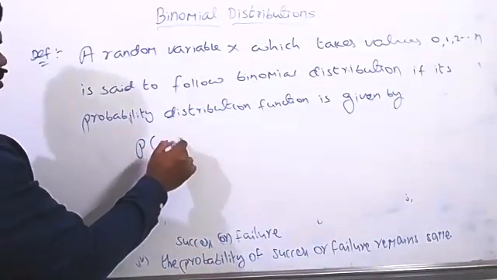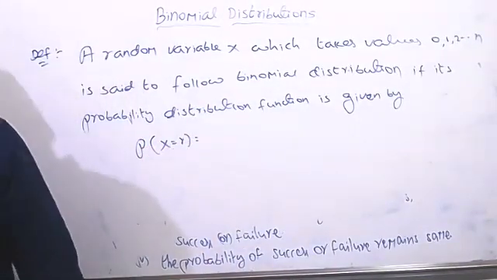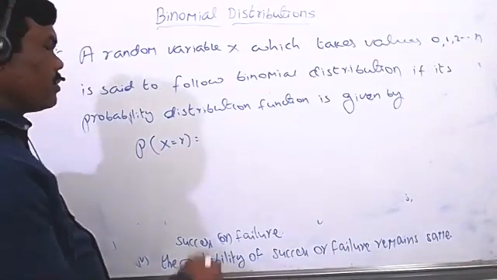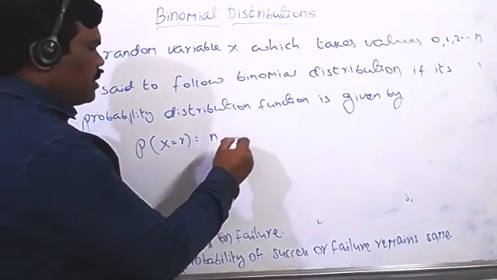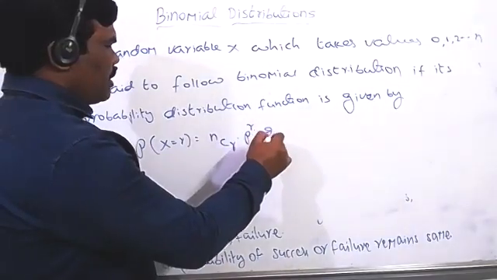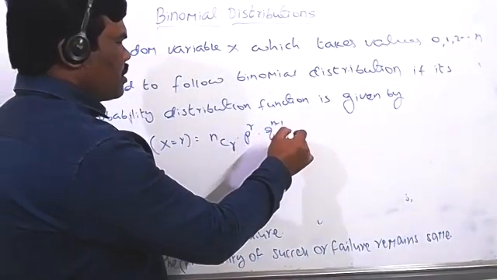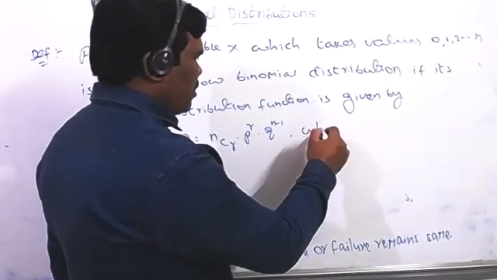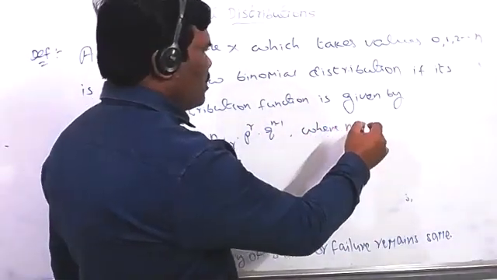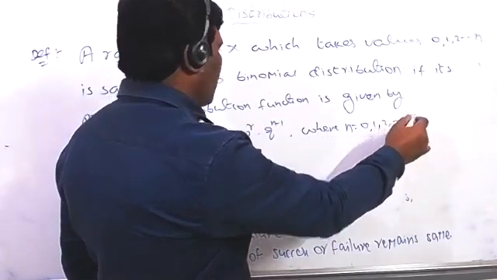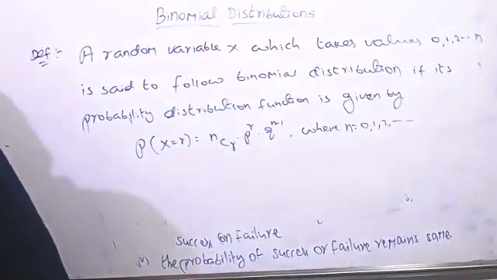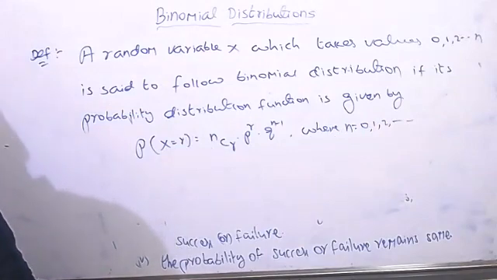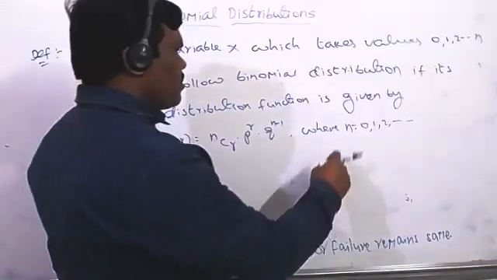Probability of x equal to r is equal to nCr into p power r into q power n minus r, where n equal to 0, 1, 2 and so on. n equal to 0 means it's not possible.